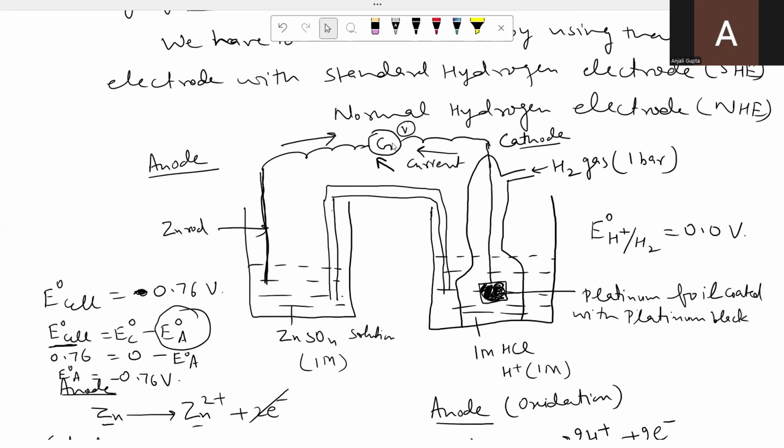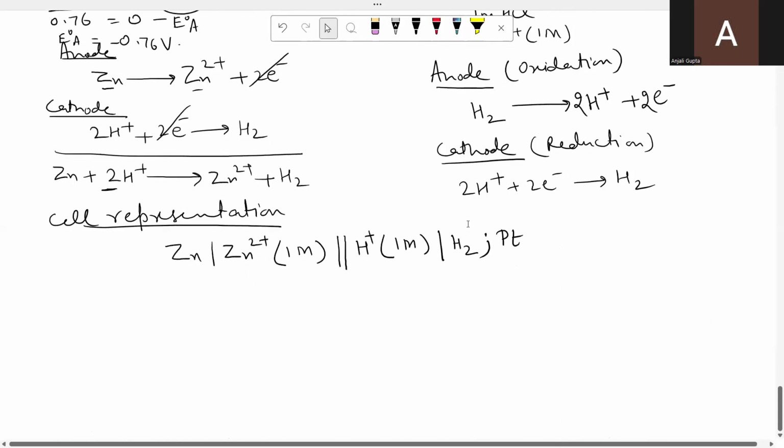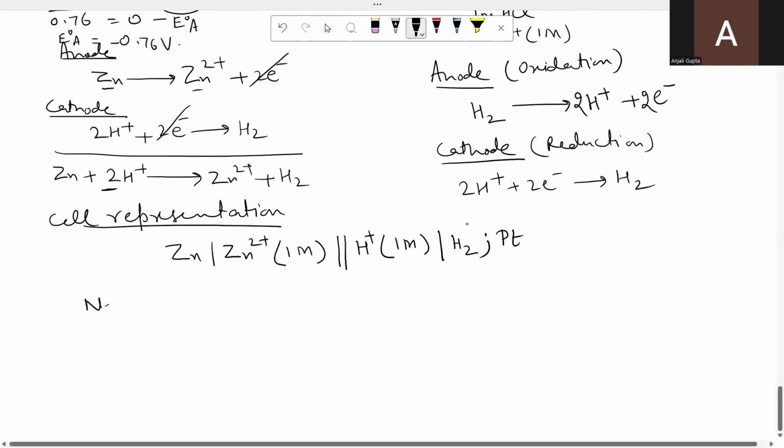For that, we have to use some other formula, and Nernst was the scientist who derived one formula. In this video, I will just tell you the formula; its derivation and its use we will discuss at some other time.